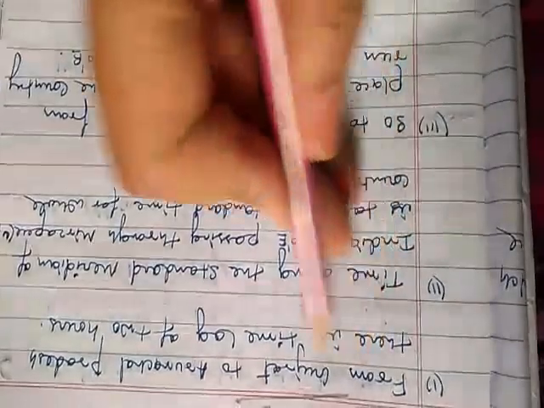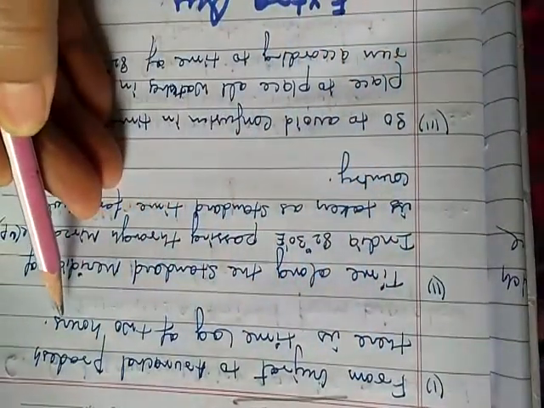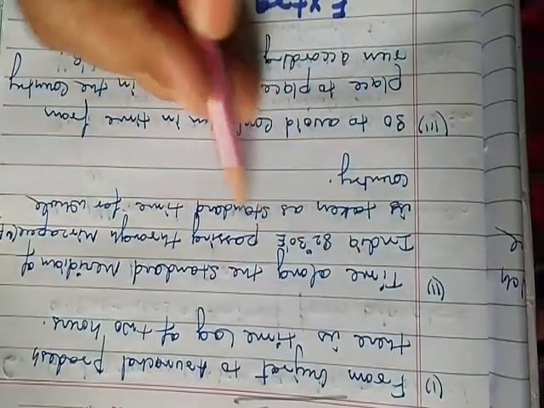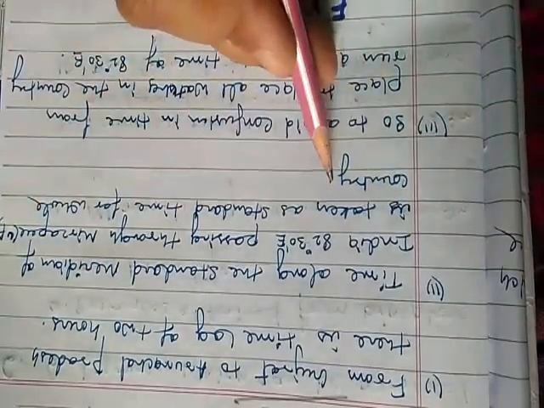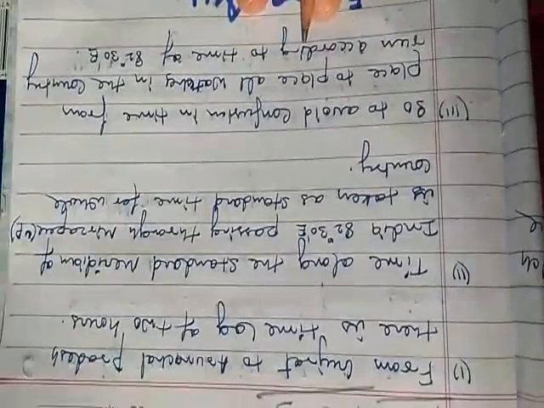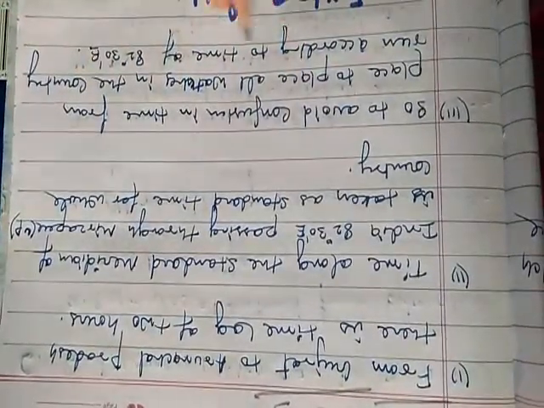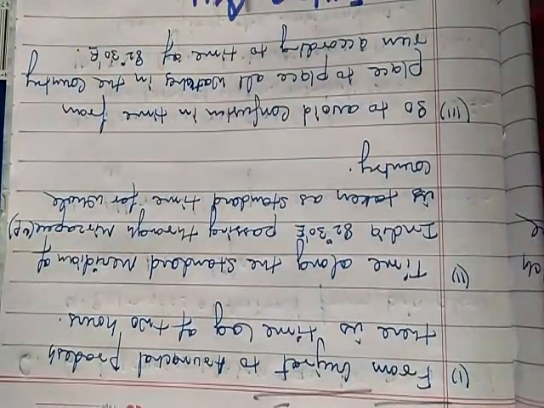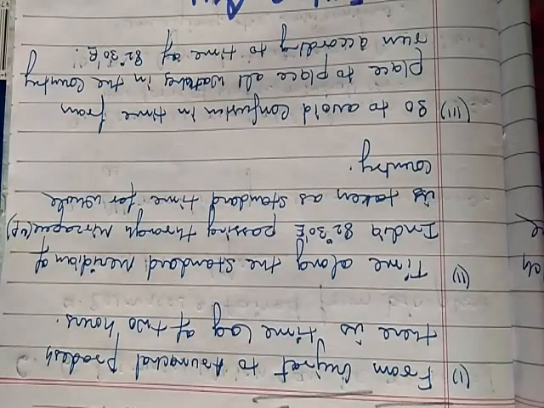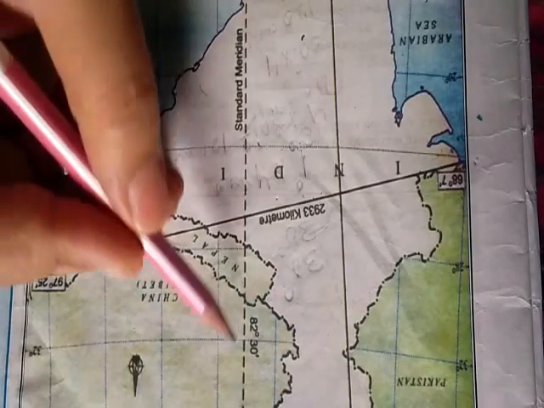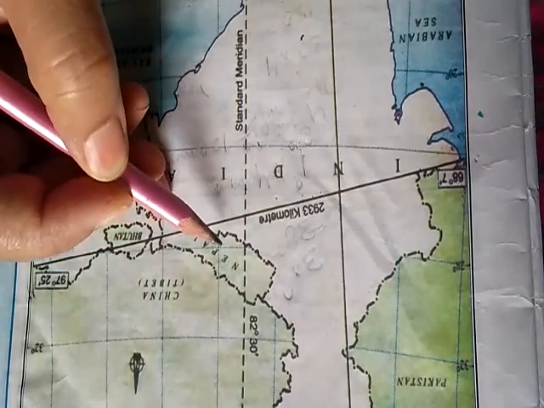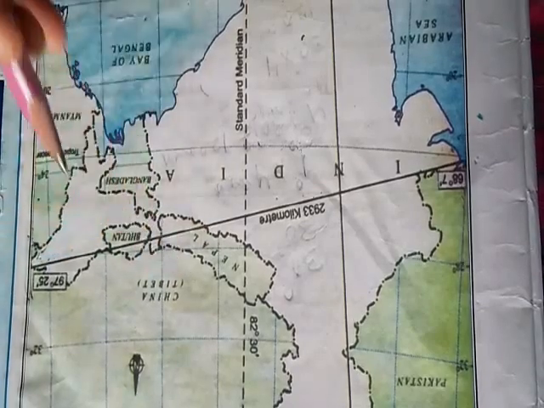So I have already told you, from Gujarat to Arunachal Pradesh there is a time lag of 2 hours. So time along the standard meridian of India, 82 degree 30 minute east passing through Mirzapur UP, is taken as standard time for the whole country. So to avoid confusion in time from place to place, all watches in the country run according to the time of 82 degree 30 minute east. Standard time is the local time of a central meridian and is taken as time for the whole country.